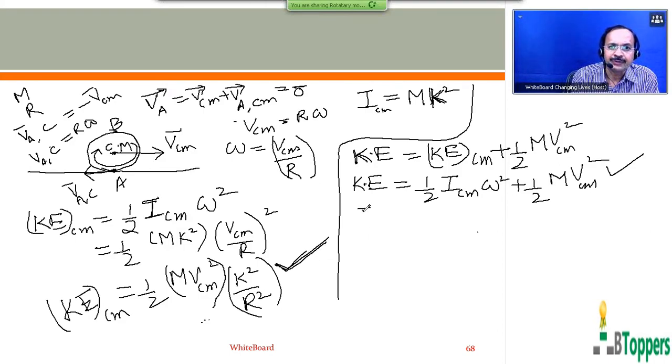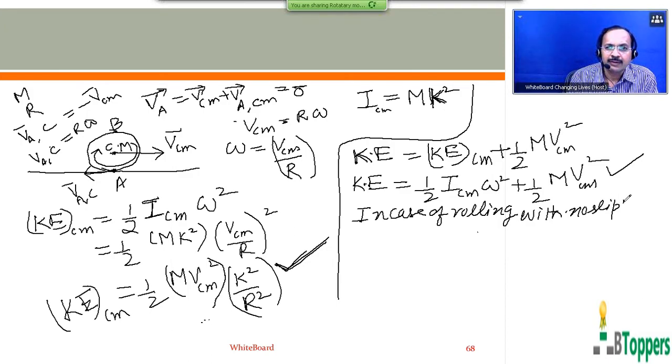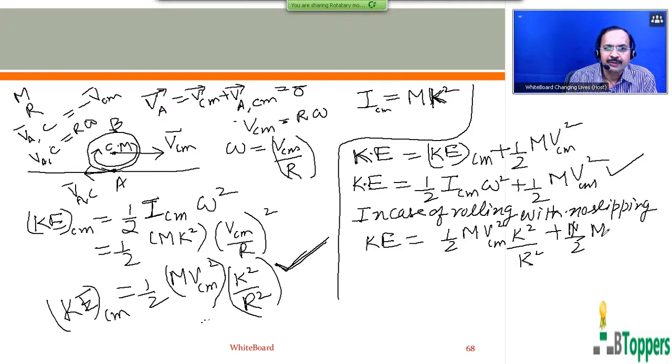So in the case of rolling with no slipping on a fixed horizontal surface, you can write the total kinetic energy of the rolling body: half ICM omega square, which is half mVCM square into k square by R square, plus half mVCM square.